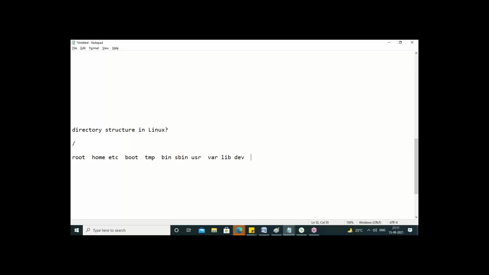These are again different folders available in Linux, guys. There is no C drive, D drive concept in Linux. We don't have that kind of names. So this is the folder name, guys. This is the main folder in Linux, similar to your C drive.